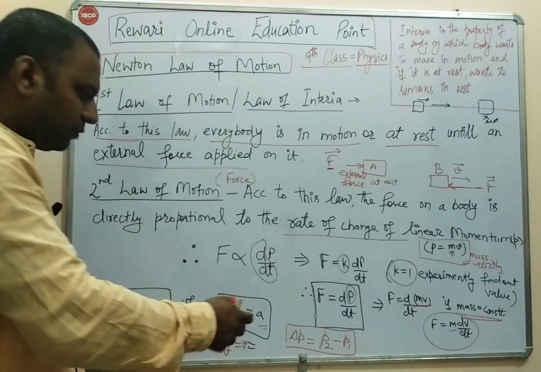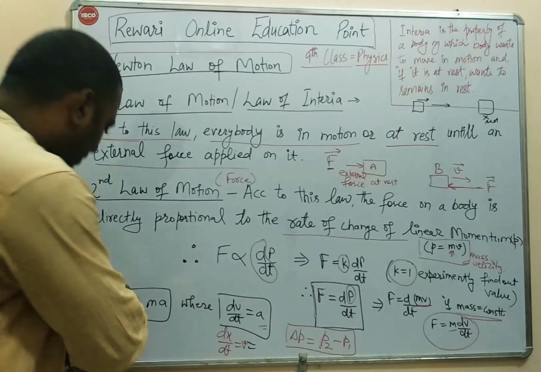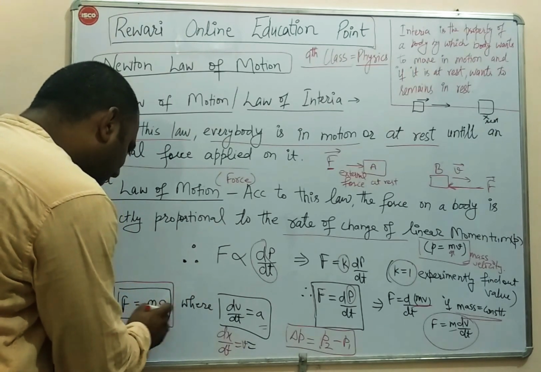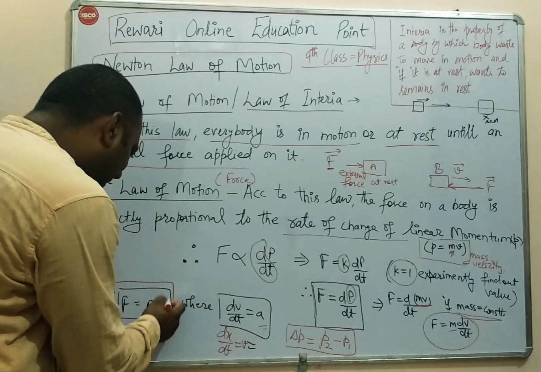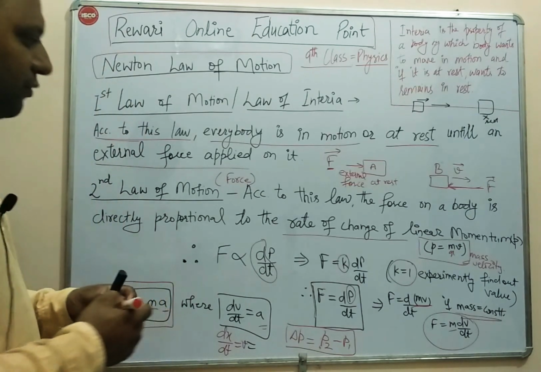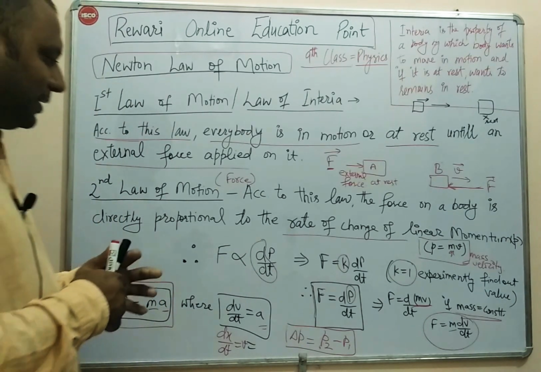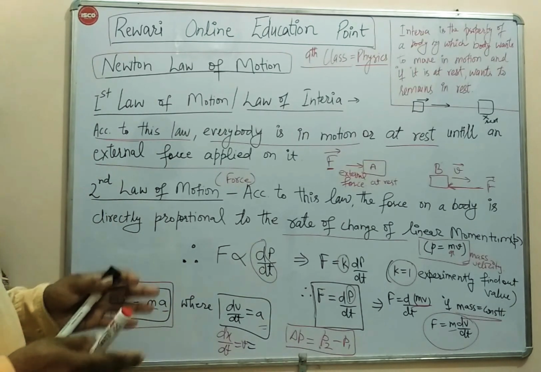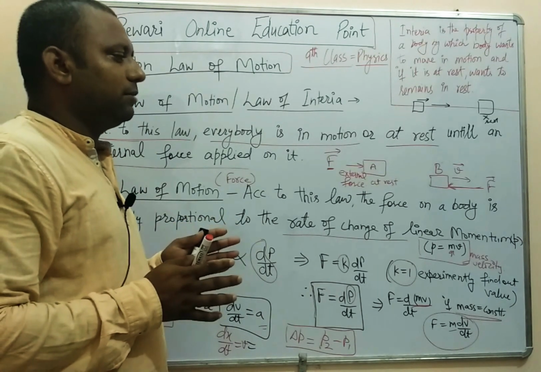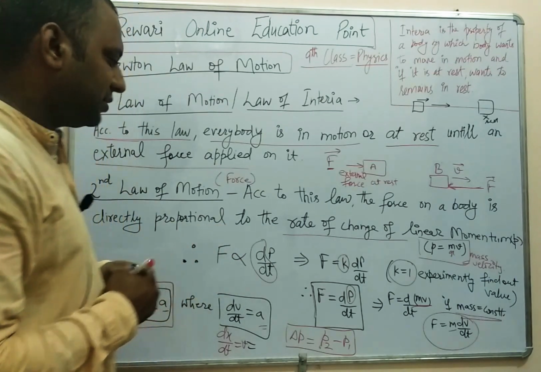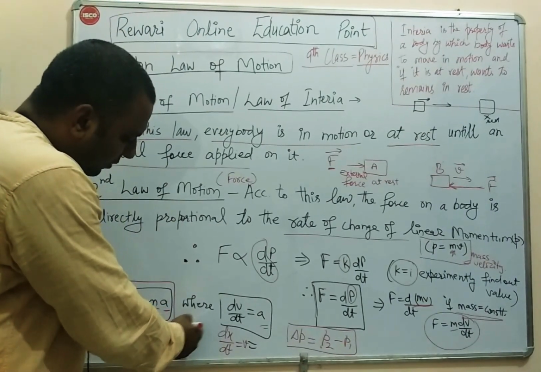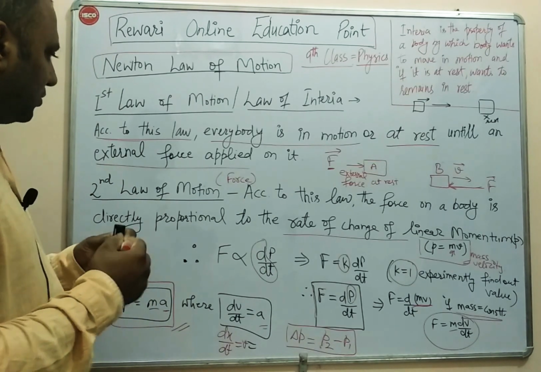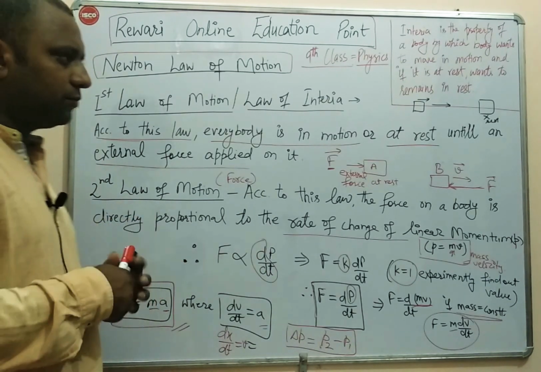Now we can generalize the equation for force: mass is constant and dv by dt becomes acceleration. So from the second law of motion we derive that force is the product of the mass of the body and the acceleration attained by the body. This is the generalized form of the second law. Further, we will discuss the second law, and after that we will discuss the third law of motion.